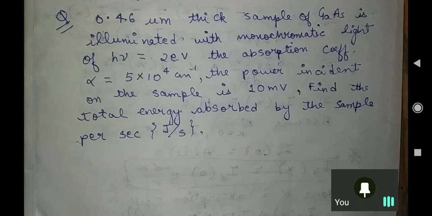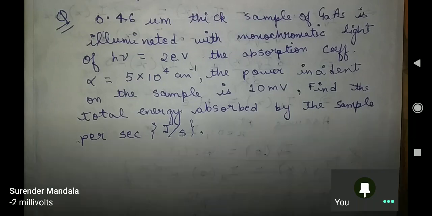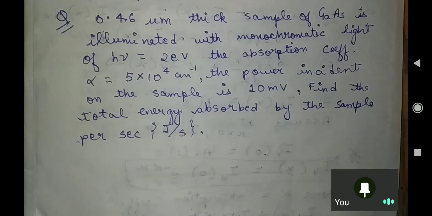Niharika, what happened? You can answer this, just a basic aptitude question. Minus 2 millivolt. No, Surendra, you have done something wrong. Read the question carefully. You have this much thickness of your gallium arsenide, and see the units.